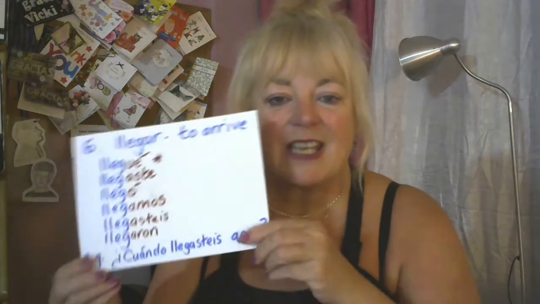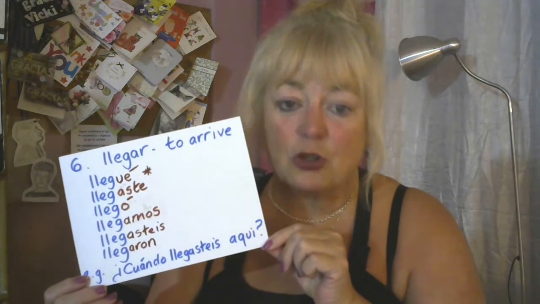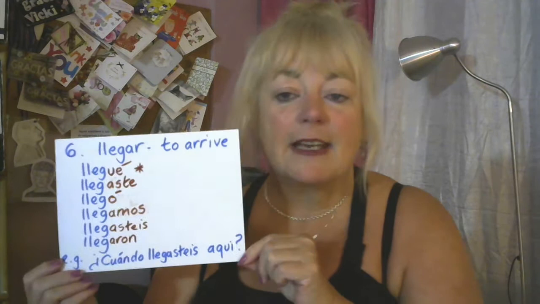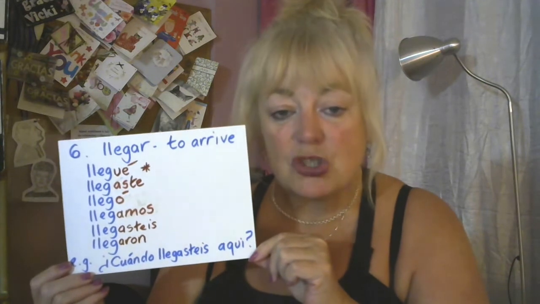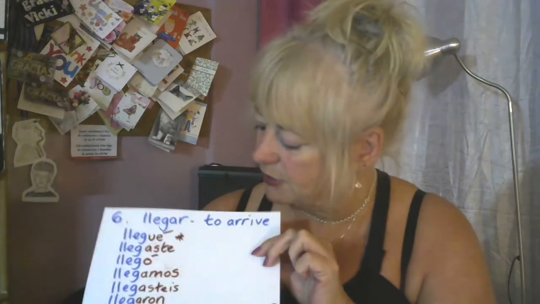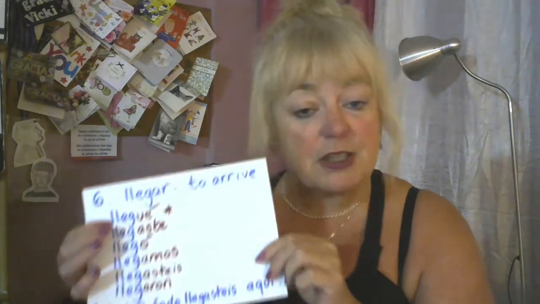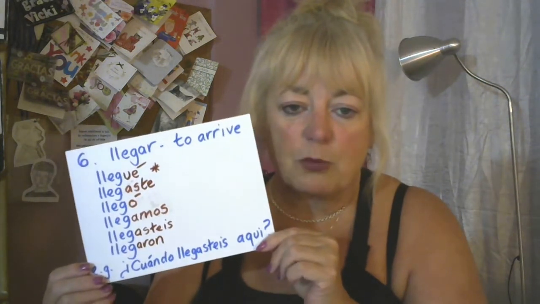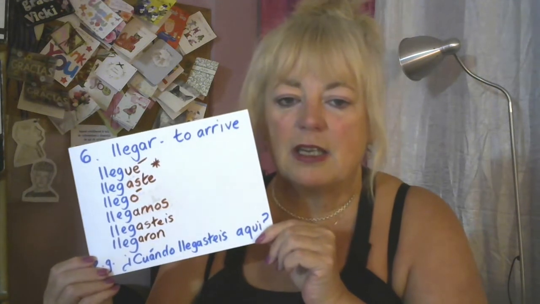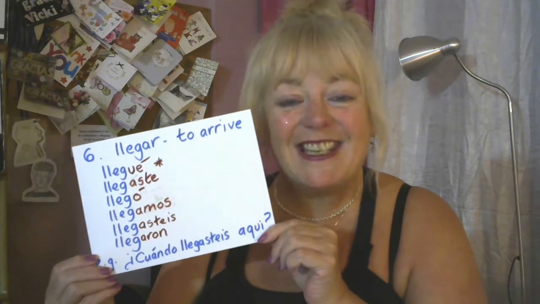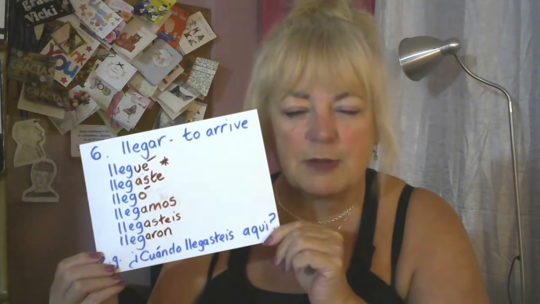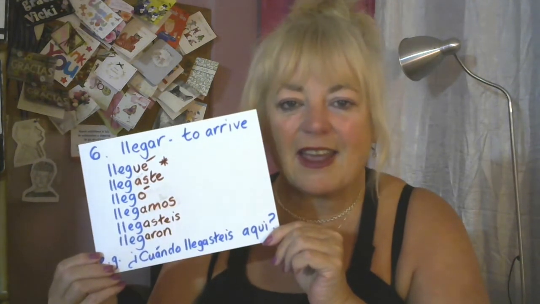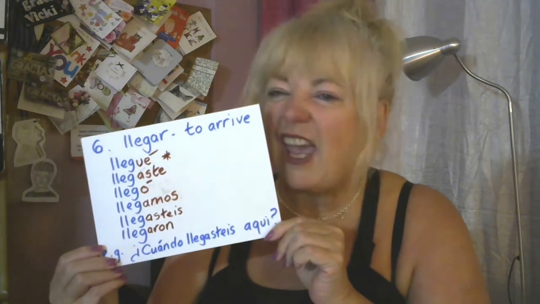Another double L verb, llegar. Llegar is to arrive or to get to. Now, there's a little idiosyncrasy with this one because the first person, if we did not put in the U there for llegué, it would be double L E G E, and the pronunciation would be awkward because G is che, so it'd be yeche.